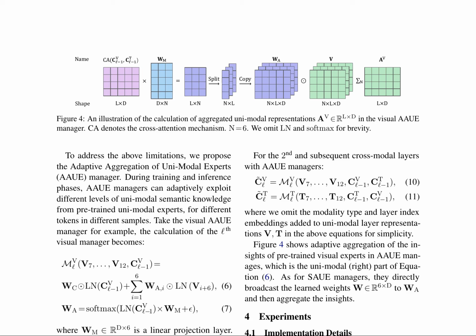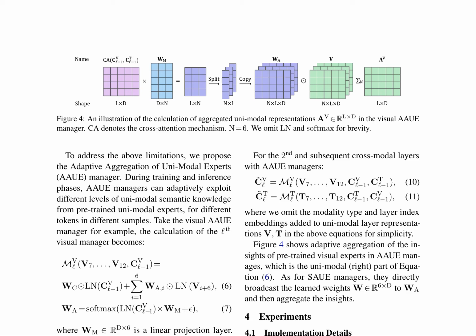ManagerTower introduces a novel architecture for adaptive aggregation of multi-layer Uni-Modal semantic knowledge in visual language processing, enhancing cross-modal representation learning. This model surpasses many base-size models pre-trained on 4M data and even outperforms some models pre-trained on more data or with larger size.